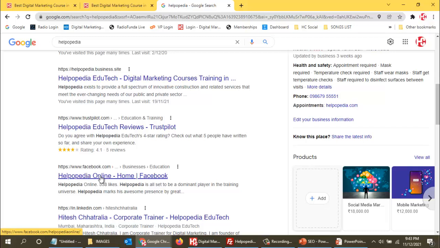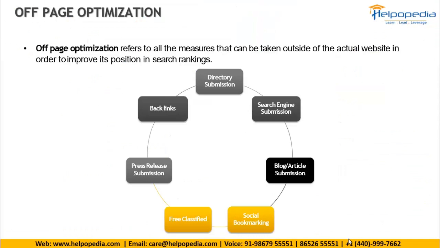Initially, it might take 3-4 minutes for one website, but later on it will just take a few seconds because you have already registered an account. So anything that we start first is a bit difficult, then it is easy. So that is what off-page SEO is. It is one of the strongest, and your content is guaranteed to come up in search engine. So this is what we are talking about.